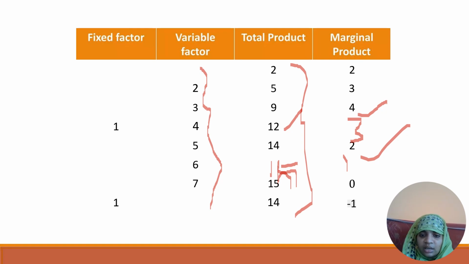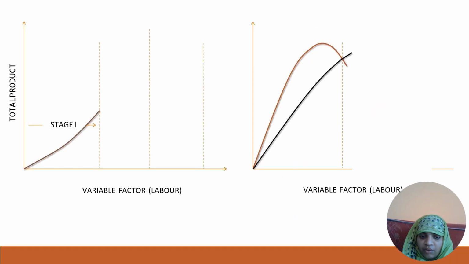Okay, so like that. As you can see the curve, on the x-axis the variable factors of production and on the y-axis the total product. From stage 1 it increases, as you can see on the previous slide, the table shows the average product and the marginal product might increase to some extent. Then after it comes to be declining.